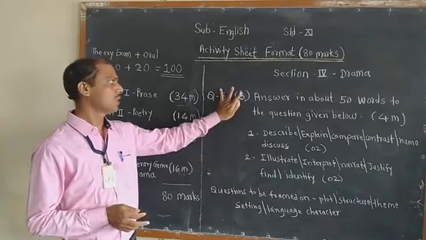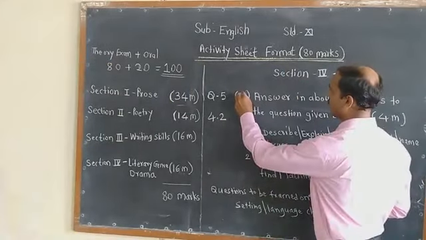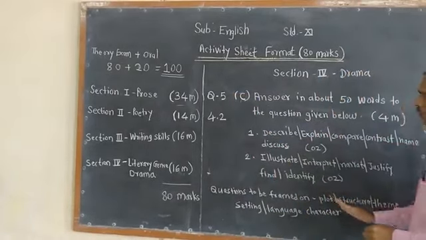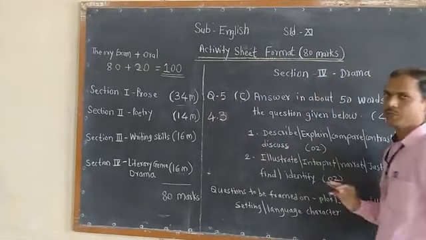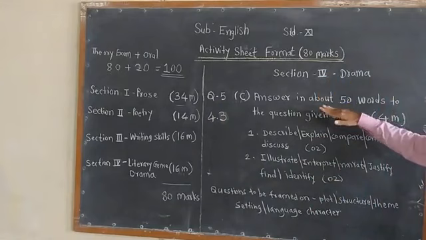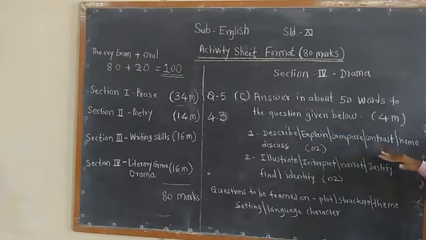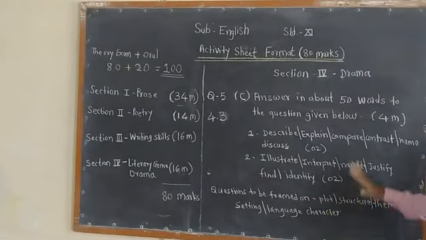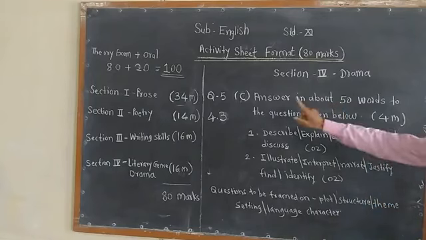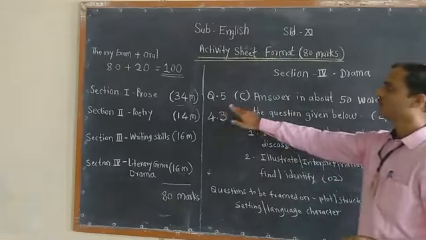Now next question, see now here the same way you will find question 5c. The pattern will remain the same, but here you will find these activities are based on 4.3. So the same way, answer in about 50 words the questions given below. In that, describe, explain, compare, contrast, all this you will find the same. Again you will find the same activities based on the plot, setting, theme, characters, language, etc. Okay. Now in this way you will find the question 5c again for how many marks? 4 marks.